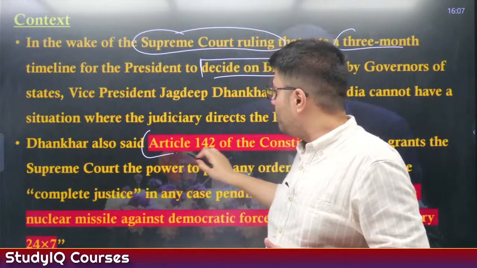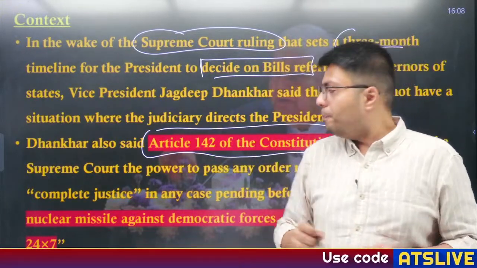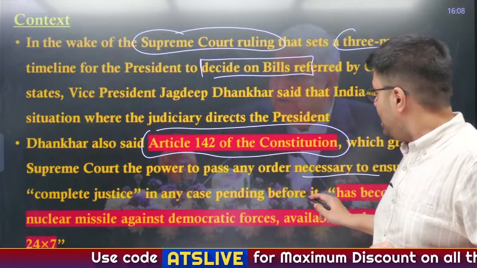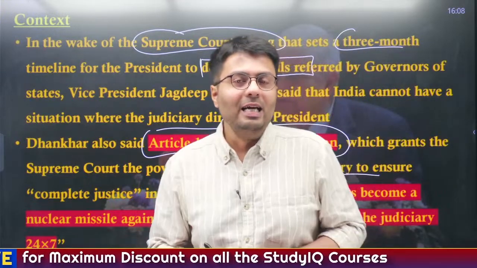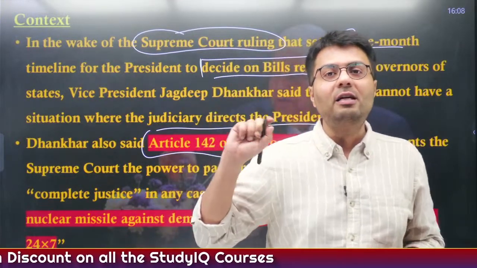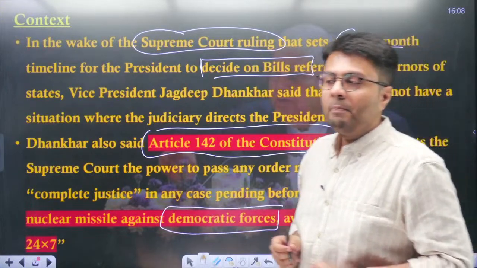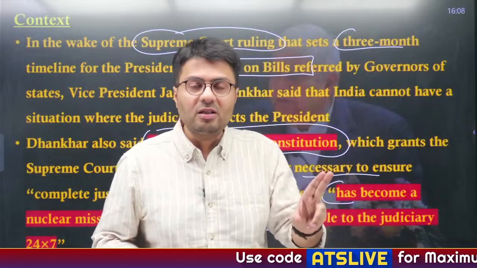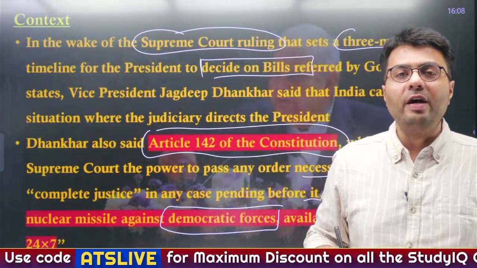Similarly, the Vice President said that the use of Article 142 by the Supreme Court to pass any order necessary to ensure complete justice in any case pending before it has actually become a nuclear missile with the judiciary to use against the democratic force. Why was he using the term democratic force? Because passing of the law is an essential function of the legislature, whereas implementation of the law is the responsibility of the executive.